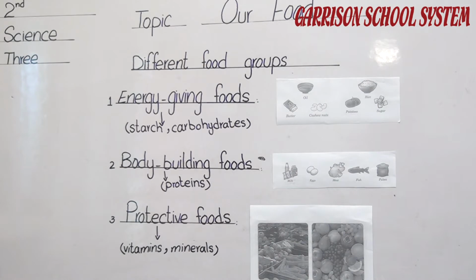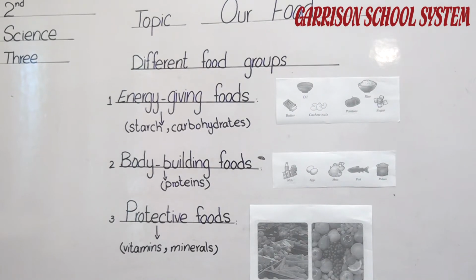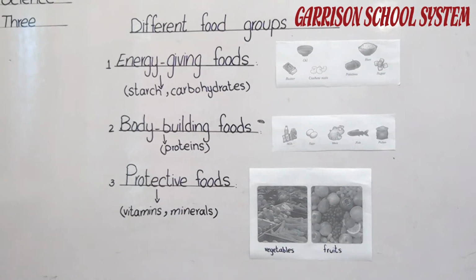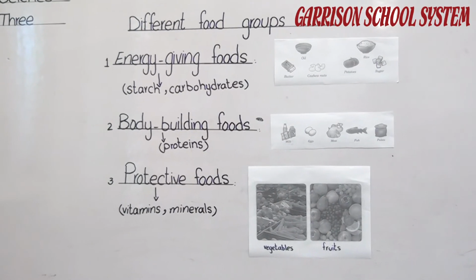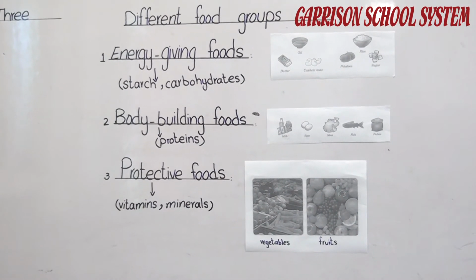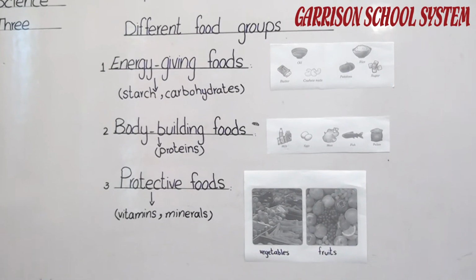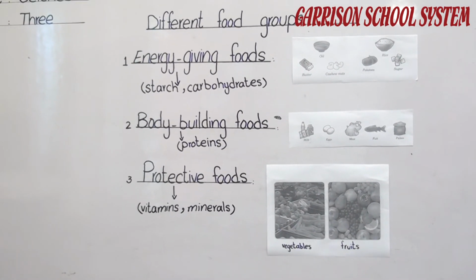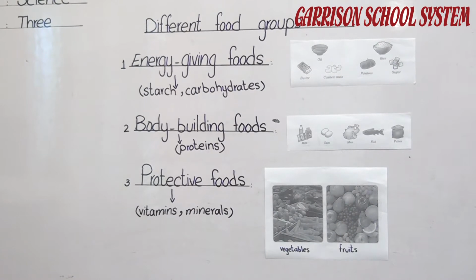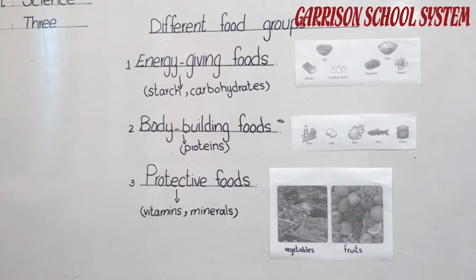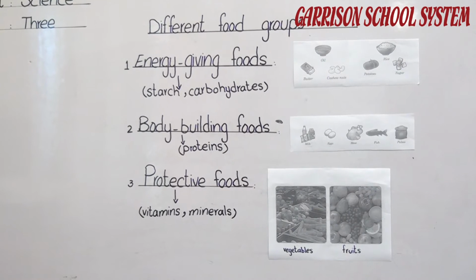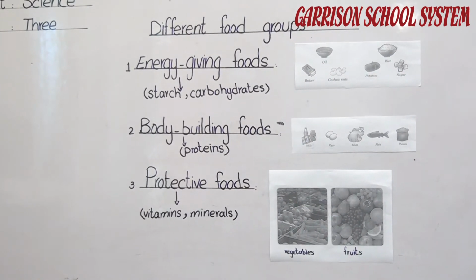Next, there is another word for you: diet. What is diet? Our diet must contain carbohydrates, proteins, fats, vitamins and minerals. All these nutrients are needed by our body. Also on page number 12, there is the definition of diet and dietitian. A diet is the different kinds of food that we eat normally.